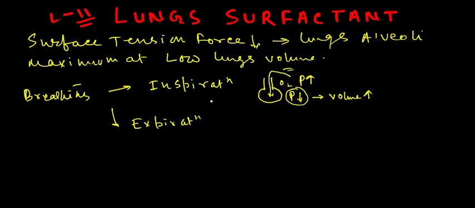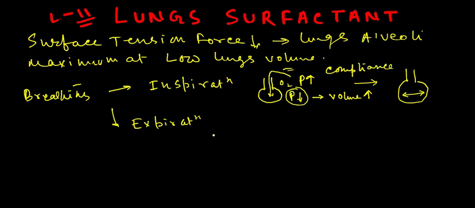of the lungs. During inspiration, the inspiratory muscles are contracted and the expiratory muscles are relaxed, and this causes increased volume of the lungs, or stretches the lung alveoli. So the lung alveoli volume will be increased during inspiration. This stretching property of the lungs is usually called compliance, but here we will discuss surfactant.